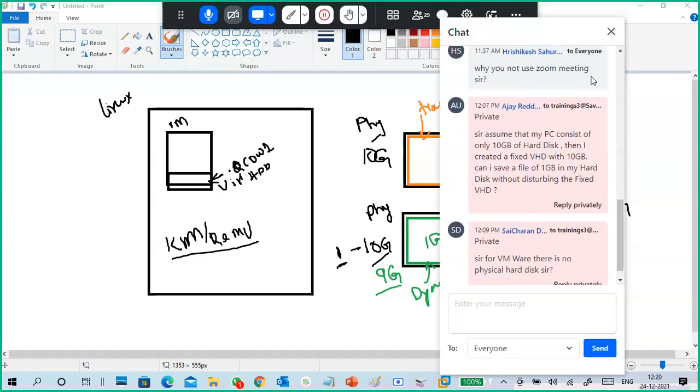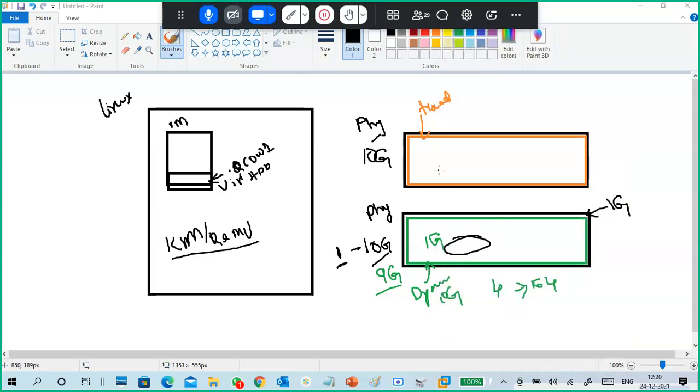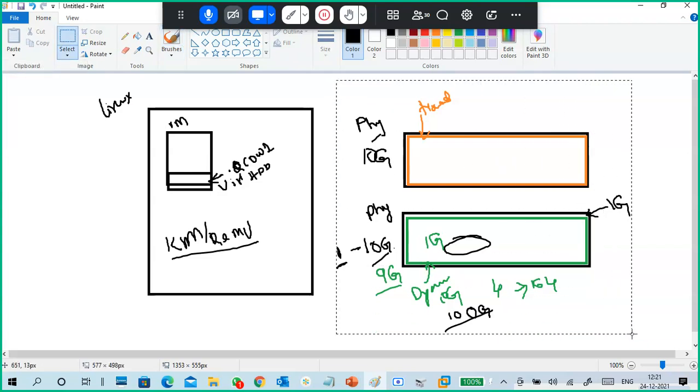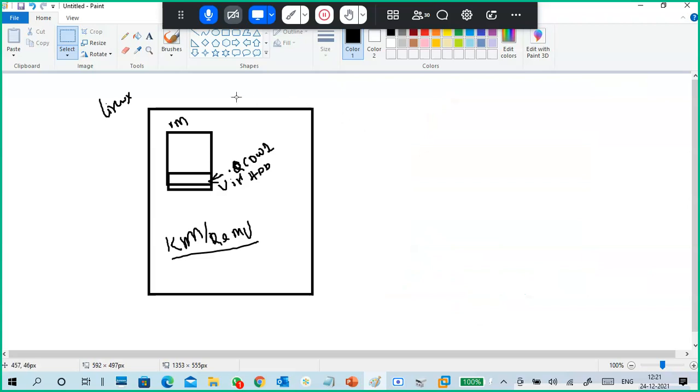One more small correction for my answer there. There is a problem with the dynamic disk also. Sorry, not only 10 GB, you can create a 100 GB dynamically expanding disk in a 10 GB physical disk also, because it's not yet occupied. What is the problem you will face in the future when using a dynamically expanding disk?